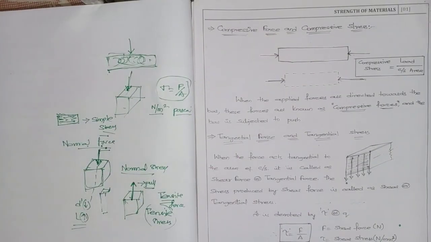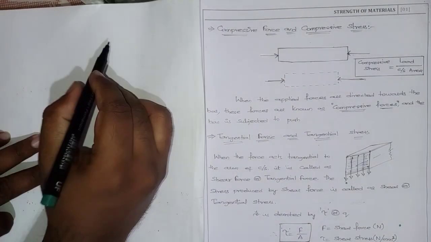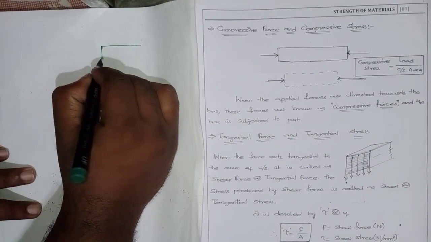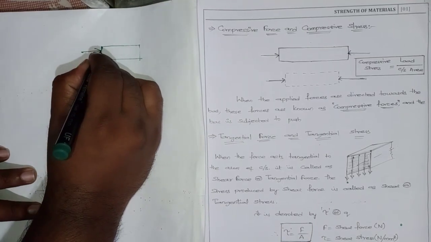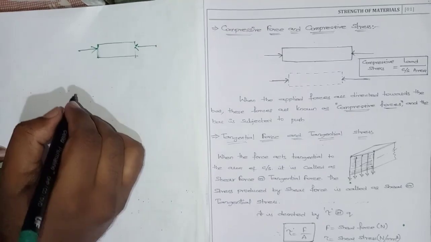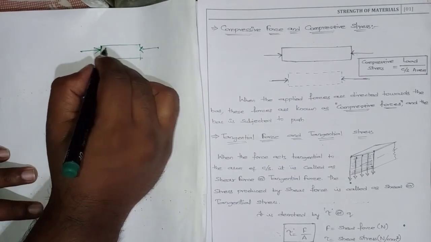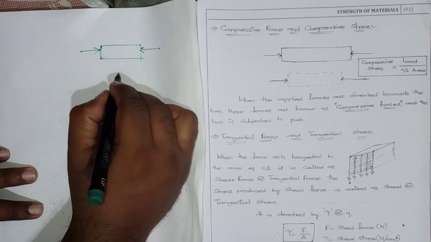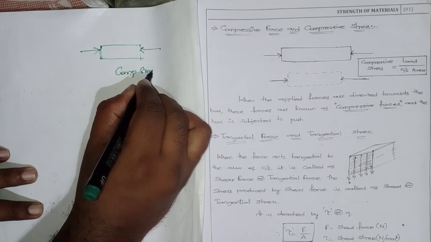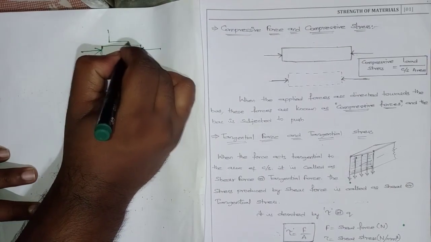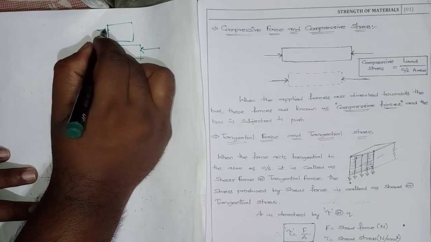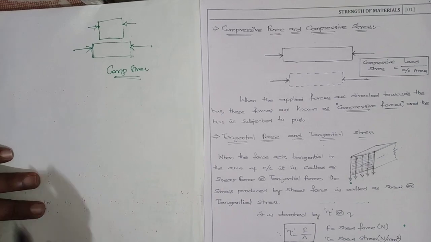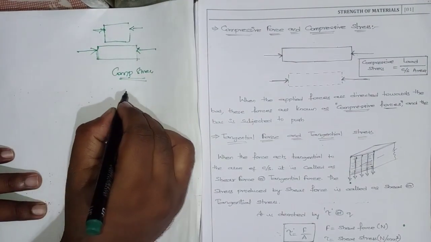Coming to the compressive stresses. First of all, what do you mean by compressive force? If the load is acting normally towards the member, it is called a compressive force, and the stresses developed due to these compressive forces are called compressive stresses. Here, diameter increases and length decreases. Length will be getting decreased and diameter is increasing. It is subjected to push.